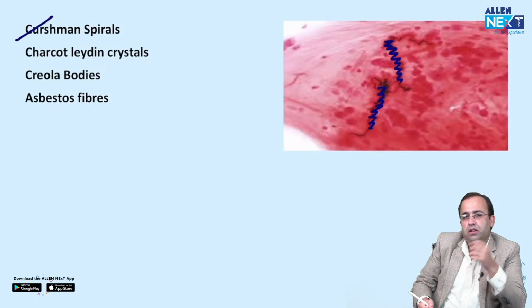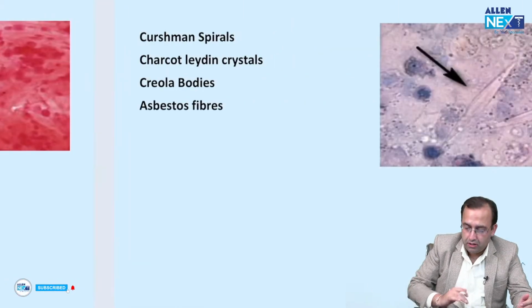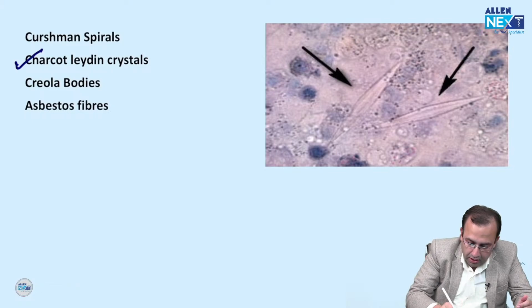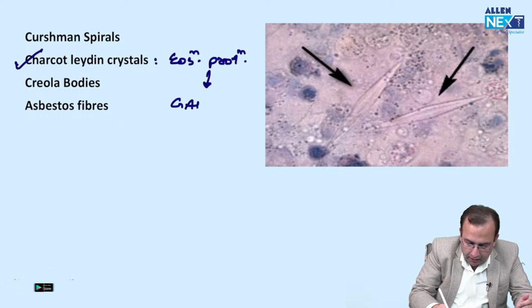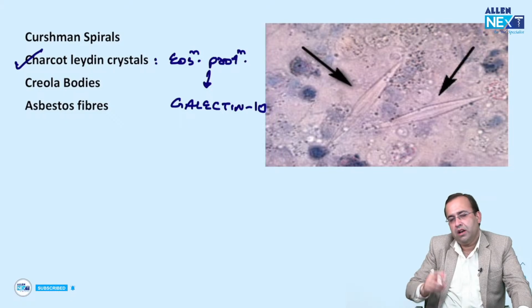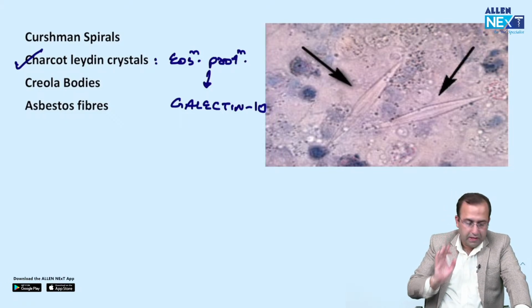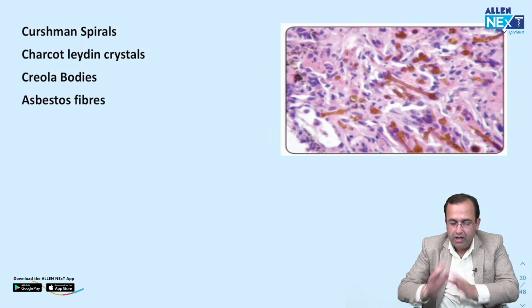Kirschmann spirals. The 3 C's of asthma: Kirschmann spirals, charcoal-laden crystals, which are composed of eosinophilic protein called galectin-10, and Crayola bodies. This is asthma.